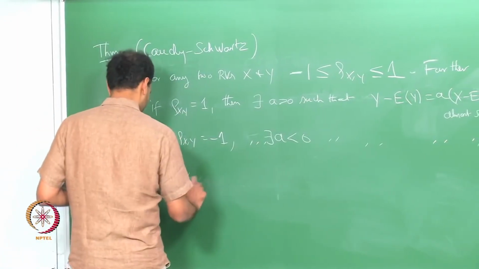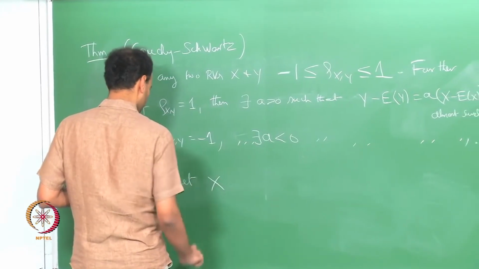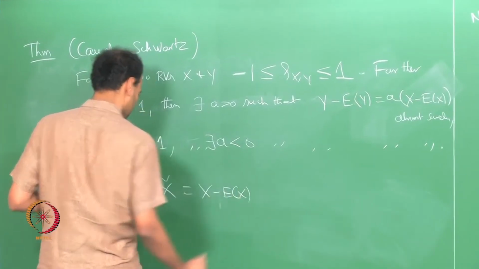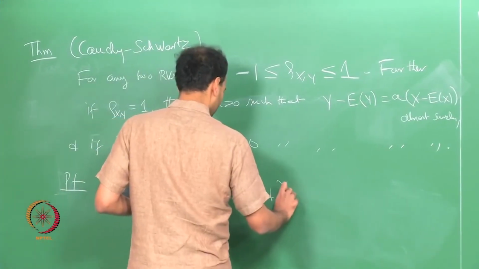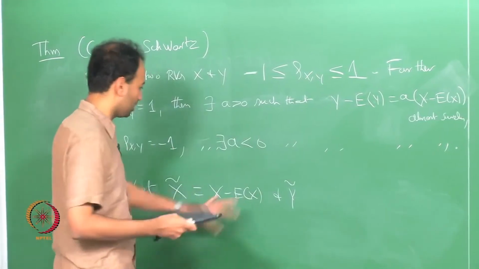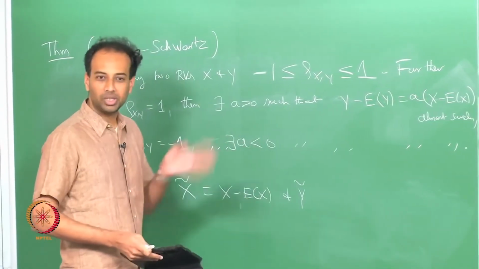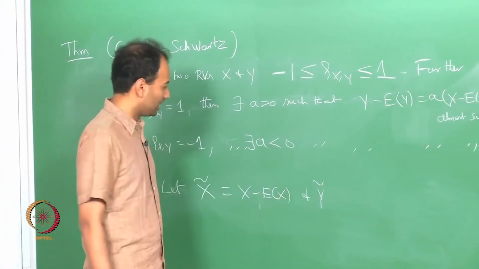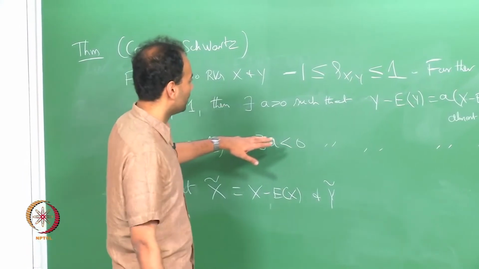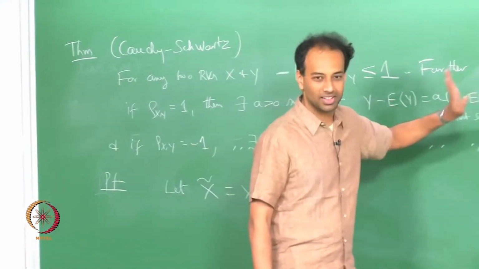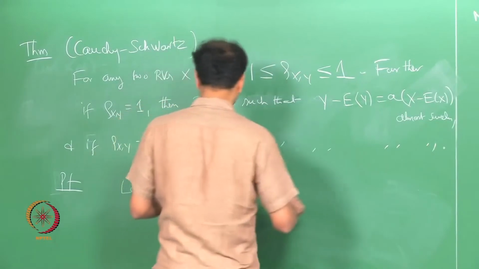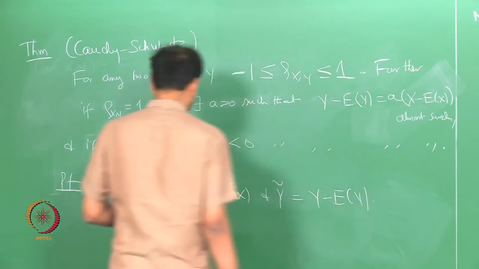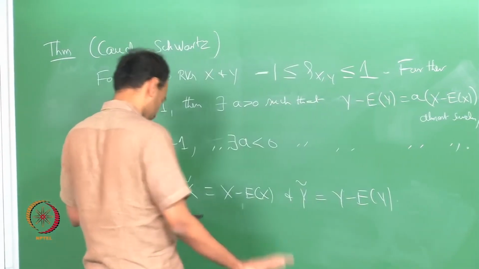Let x tilde equal x minus E x, and y tilde equal y minus E y. It is easier to work with the centered versions of these random variables. I am just taking away the mean, so that these are 0 mean random variables, and all this is a little bit easier, because then you will have y tilde equal to a times x tilde, and so on. With 0 mean random variables, all this is very easy.